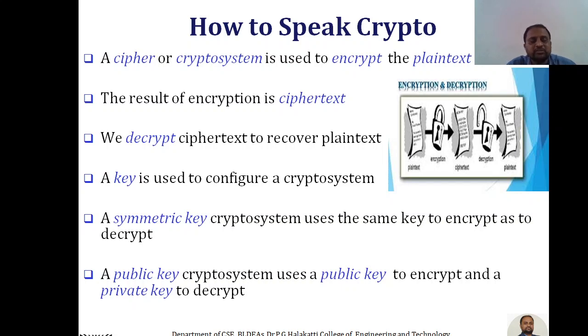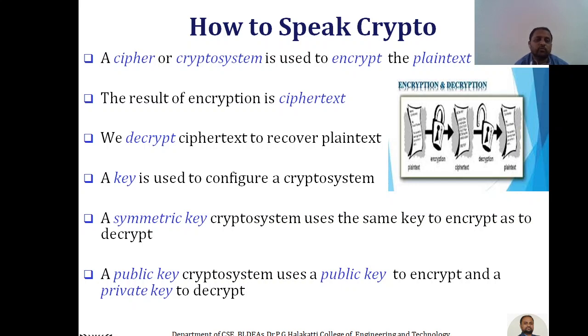Such data we are going to encrypt, to convert into a special form. That is what we can call a cipher. A cipher or crypto system is used to encrypt the plain text. The result of encryption is cipher text. When we encrypt the data, the outcome is what we call cipher text, the complex data.